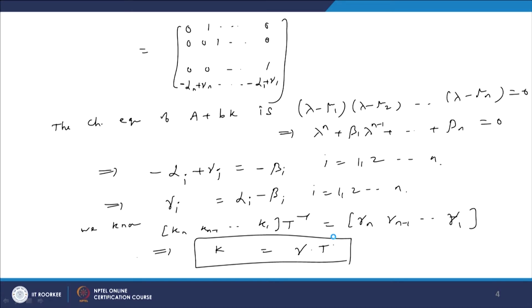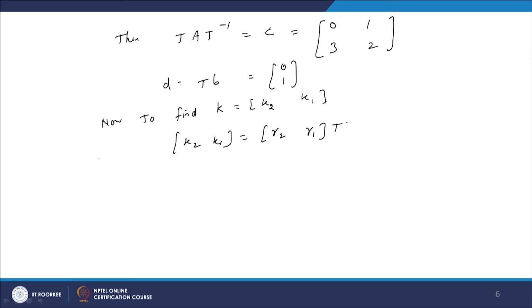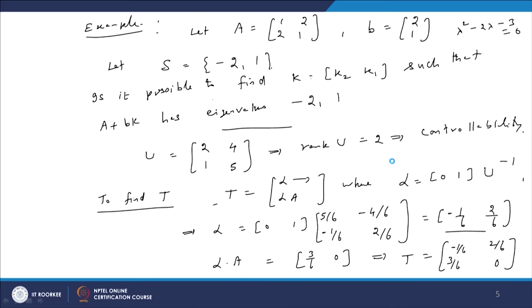K matrix equal to gamma into T, gamma 2 gamma 1 into T matrix, and gamma values are obtained by alpha i minus beta i. Now, we have to see what should be the value of beta i. Beta i are calculated by the characteristic equation of A plus Bk. It is given by, because we require the set minus 2 and 1 as the eigenvalues.